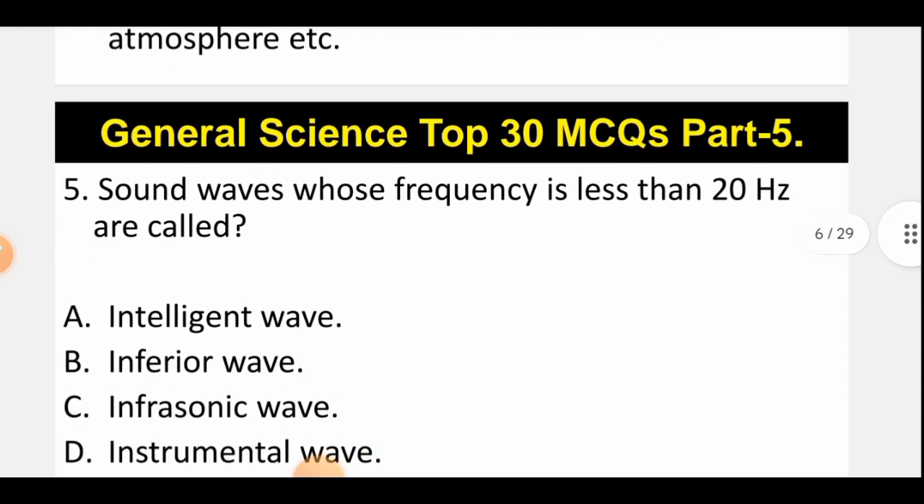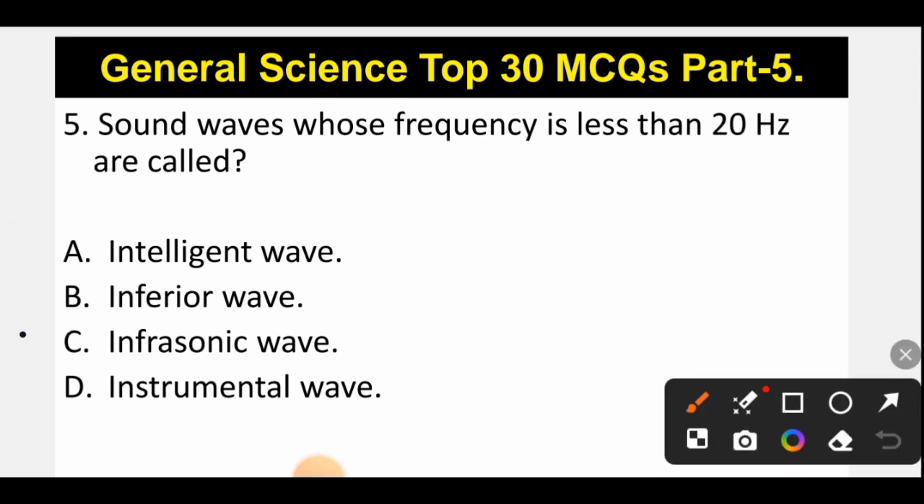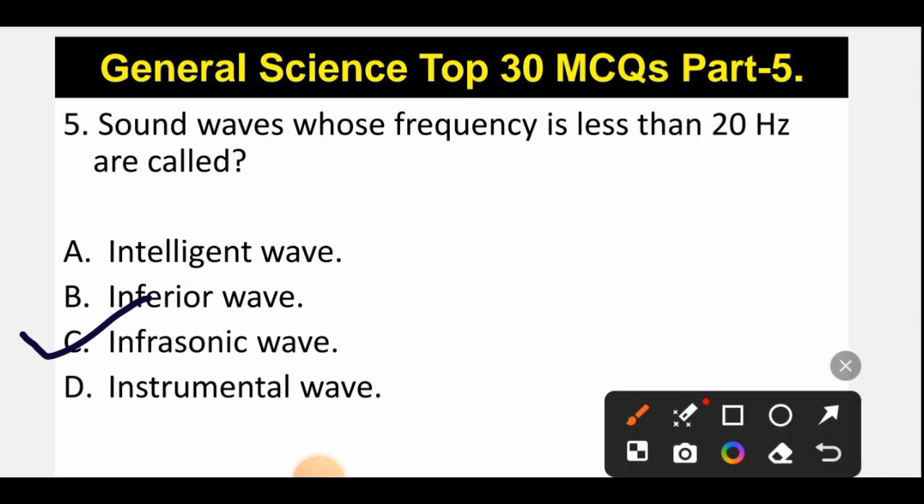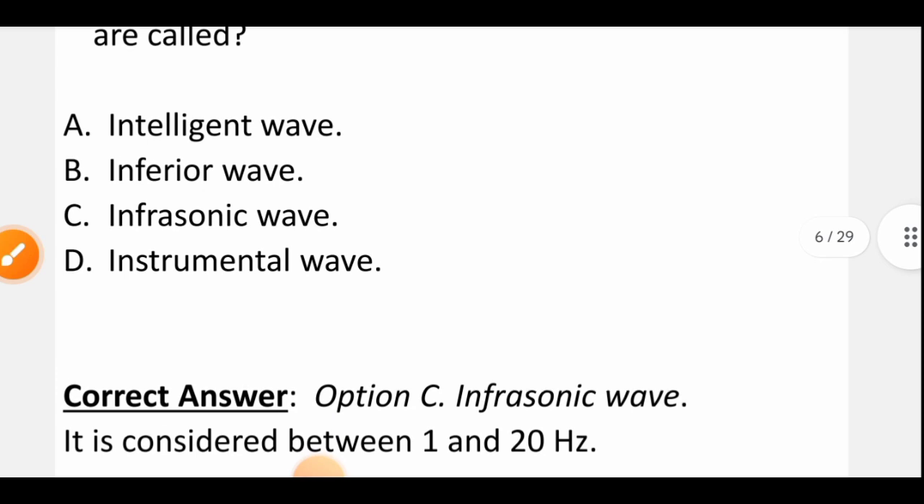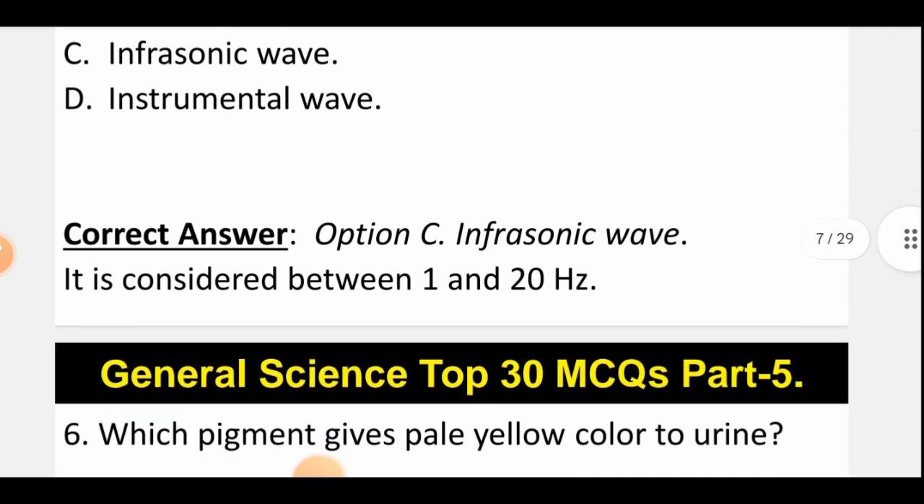Now let's move to question number 5. Sound waves whose frequency is less than 20 Hz are called. So the correct option will be option number C, that is infrasonic sound. So infrasonic waves are those waves whose frequency is less than 20 Hz. So the sound waves whose frequency is between 1 to 20 Hz are known as infrasonic sounds. So C is the correct option.